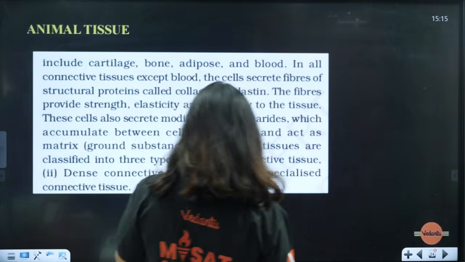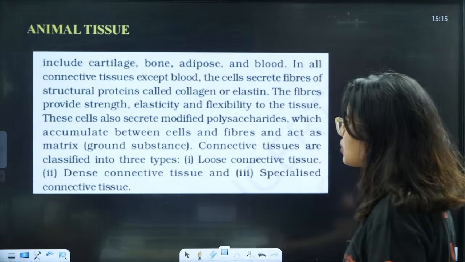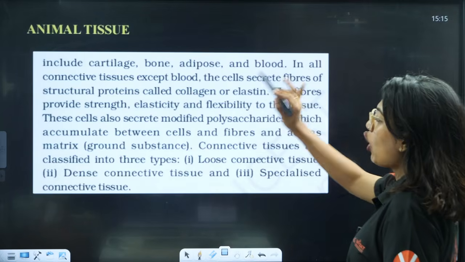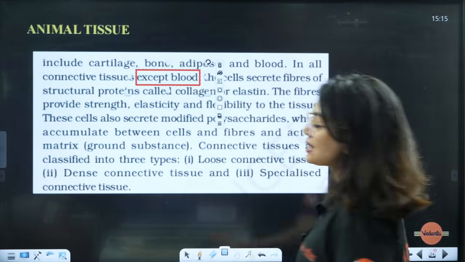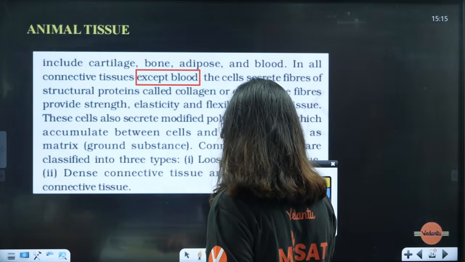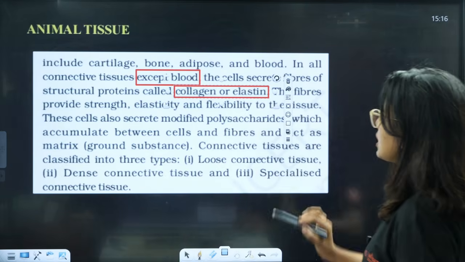Okay, so here one important thing that I have to make a note of. See here, you can see in all connective tissue except blood, important point, except blood, the cells secrete fibers or structural proteins called collagen or elastin.